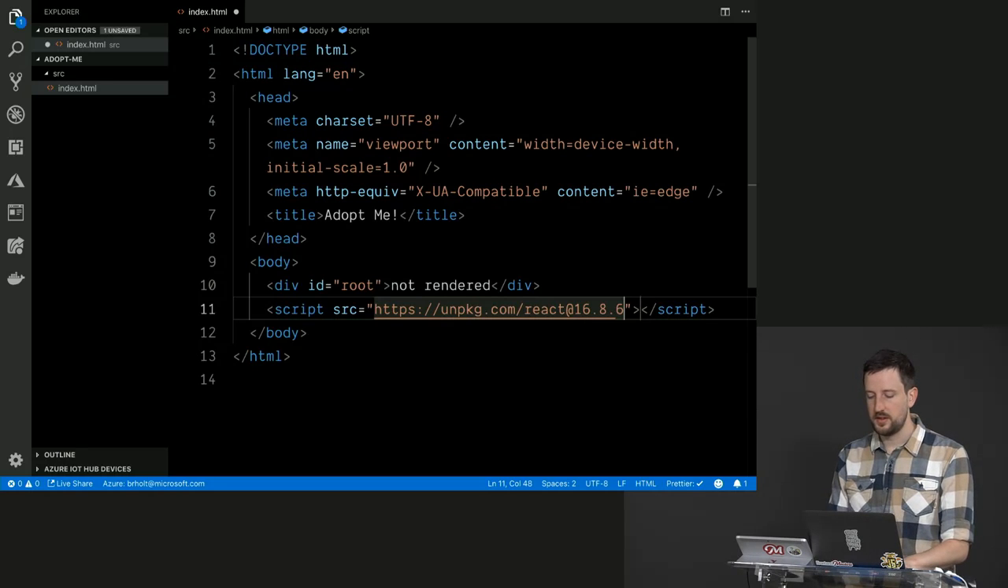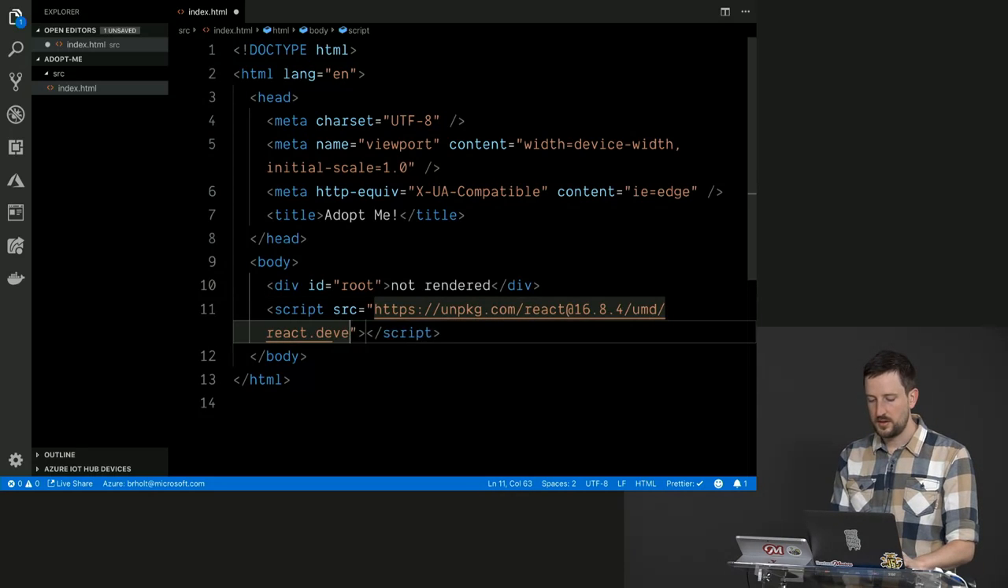I think 6 is the latest version as of filming of this, but we're going to stick with 4 because that's all my notes are using, so let's just stick with that. Okay, and React 16.8.4 /umd /react.development.js.